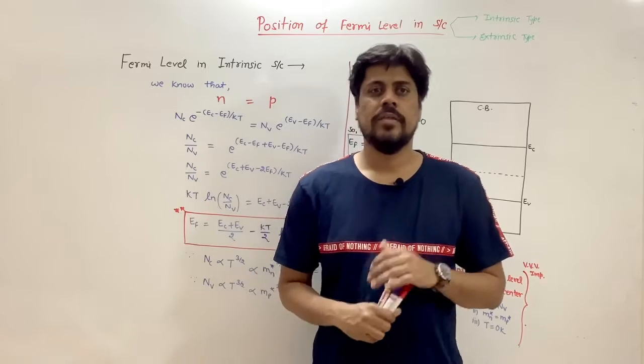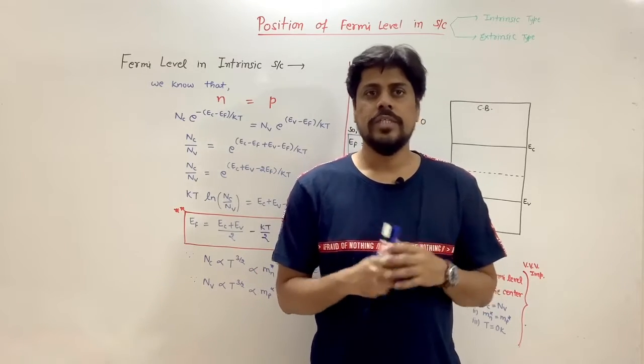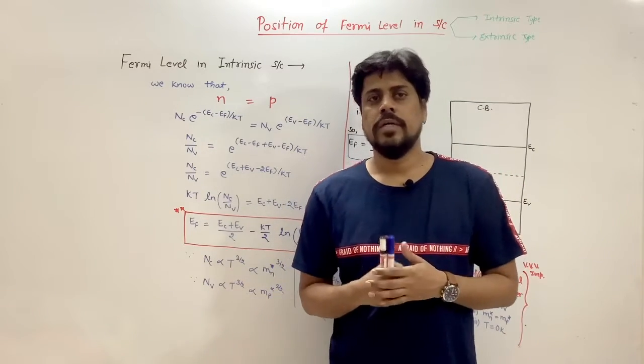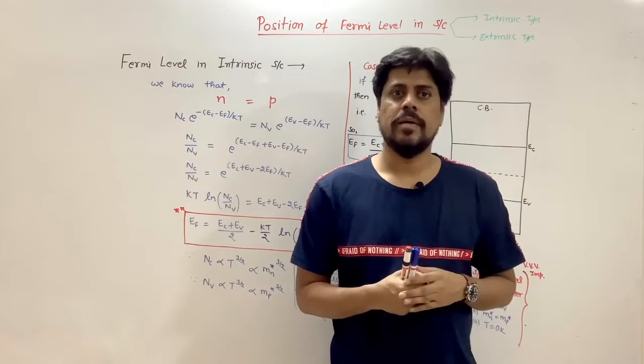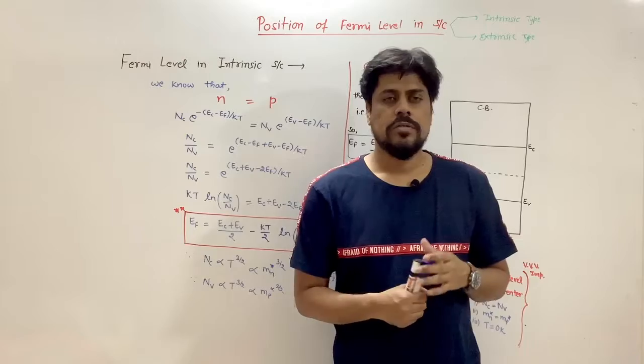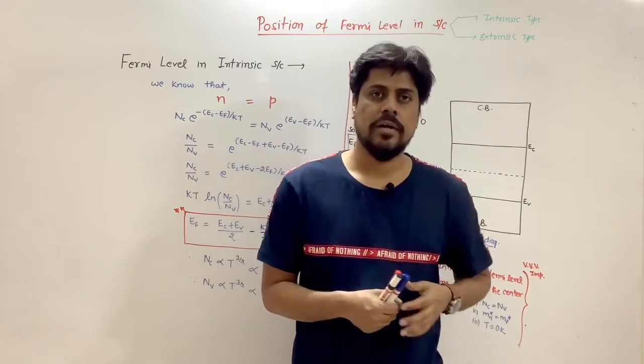Okay, hello everyone. So today we are going to discuss a new topic, that is position of Fermi level in semiconductor. There are two types of semiconductor, intrinsic semiconductor as well as extrinsic semiconductor. As we discussed earlier, what is intrinsic semiconductor and extrinsic semiconductor.